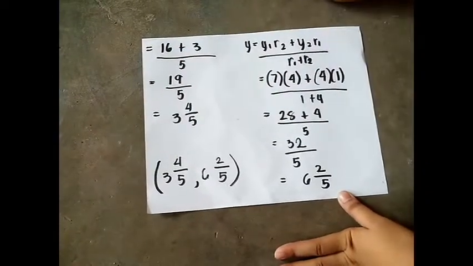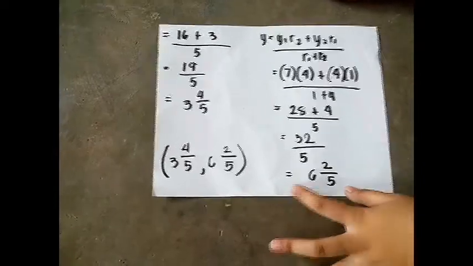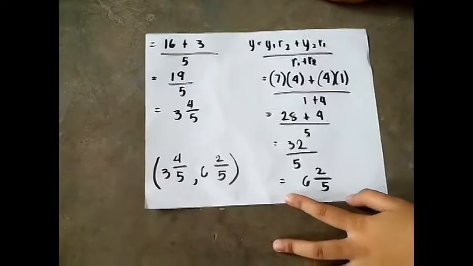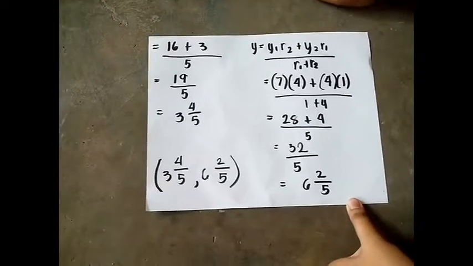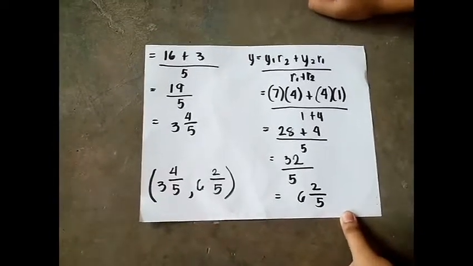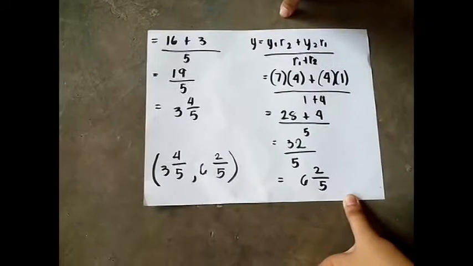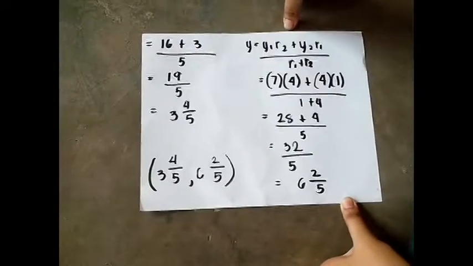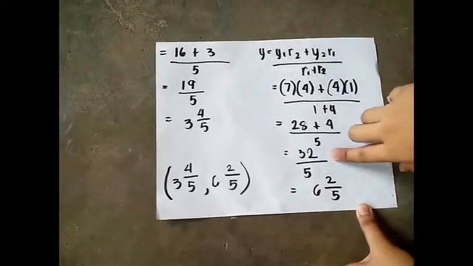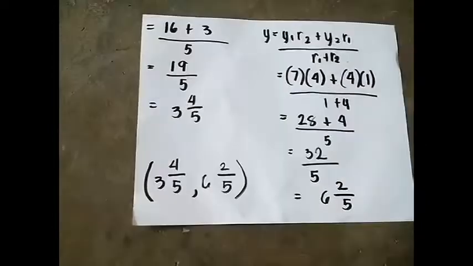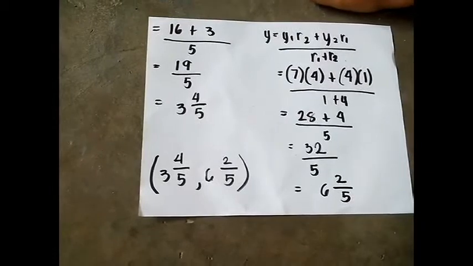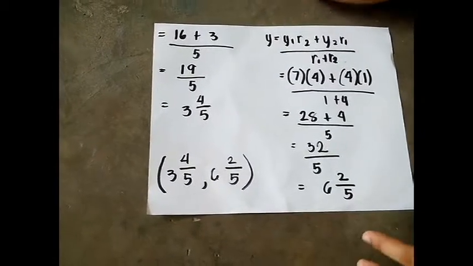To get y, it will be y1 times r2 plus y2 times r1 all over r1 plus r2 equals to 7 times 4 plus 4 times 1 all over 1 plus 4. It will be 28 plus 4 over 5 and it will be 32 over 5. Just to make it a mixed number, it will be 6 and 2 over 5. So the point of division is 3 and 4 fifths, and 6 and 2 fifths.